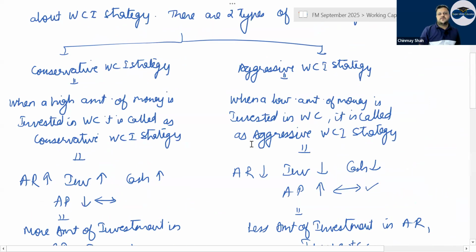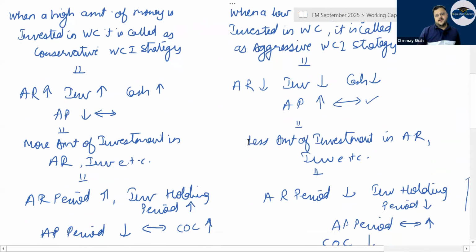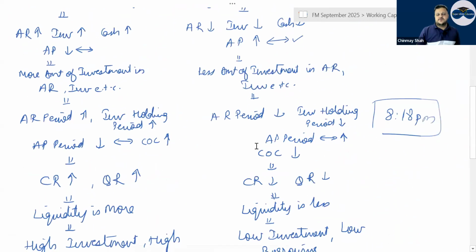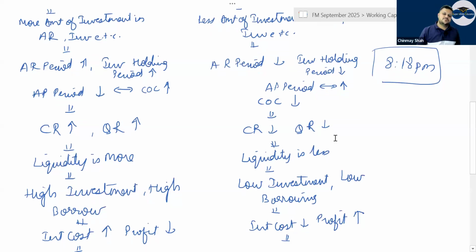Aggressive working capital strategy is when a low amount of money is invested in working capital. Your accounts receivable will be low, that means you will not give a lot of credit period. You will keep inventory low, and cash will also be low, but accounts payable will be high. Generally the cash operating cycle will fall or remain the same. AR and inventory holding periods will go down, AP period will go up, and the cash operating cycle will go down.